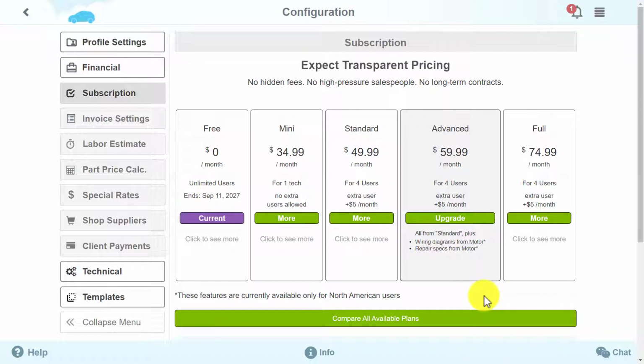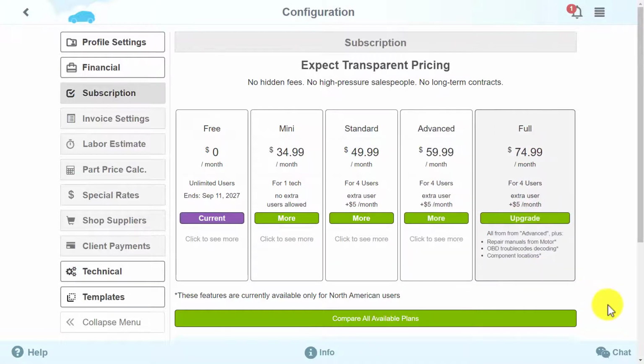The last subscription package is called Full. It costs $74.99 a month. It is also designed for 4 users, with every new additional user costing $5 a month.